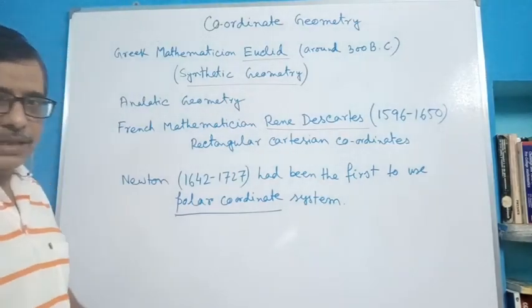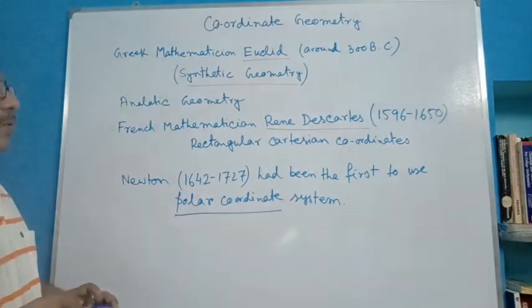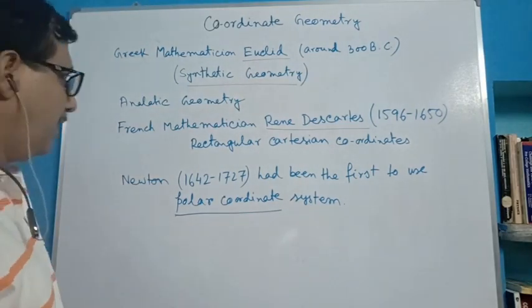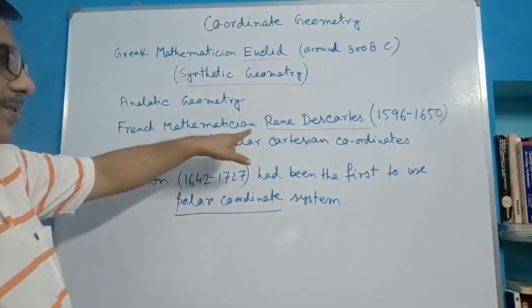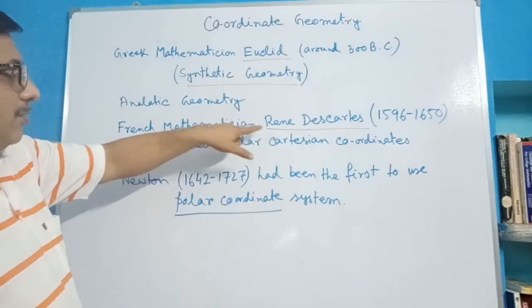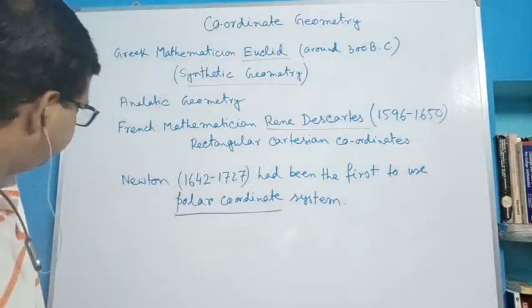The rectangular Cartesian coordinate system was introduced by the French mathematician René Descartes, and it is named after him.